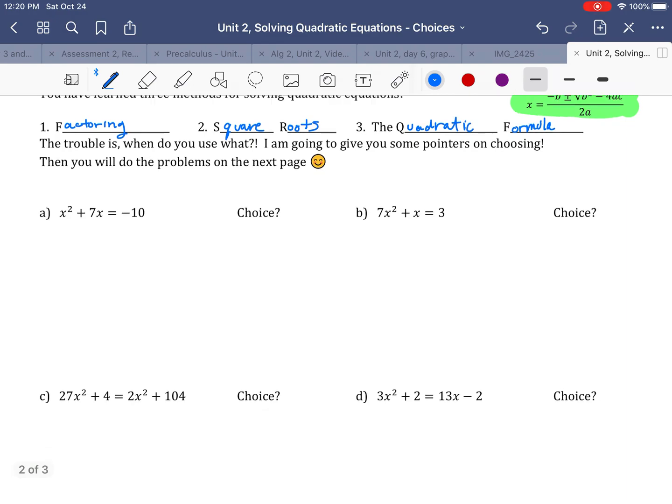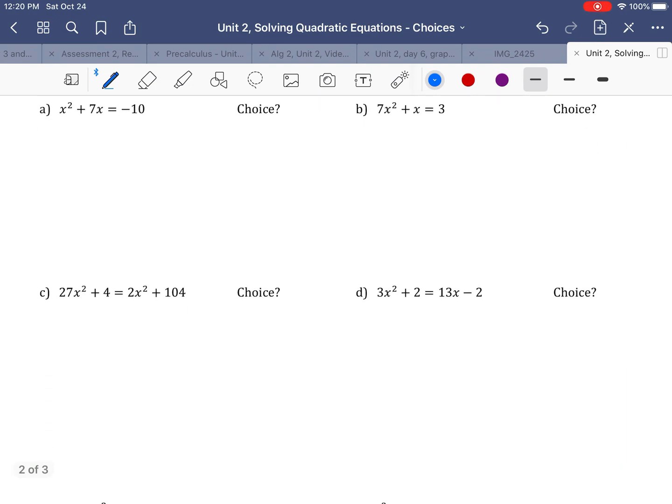So if I look at, obviously A and B are no good. C and D, well, let's see, letter D, that 13x ruins it. But look at letter C. Letter C has 27x squared and 2x squared. I can put those together, and then the rest of the things are just numbers. So that is going to be square roots. All right, that's my choice.